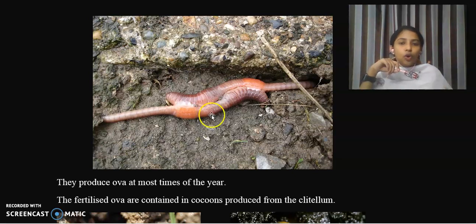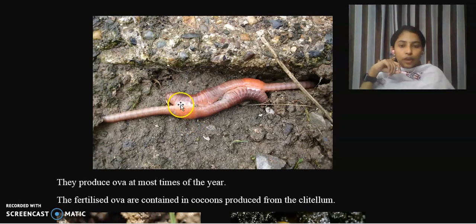Always the earthworms in the clitellar stage undergo cross fertilization, that means they initiate the process of reproduction only during the clitellar stage. Clear? So these are two mature earthworms in their clitellar stage undergoing cross fertilization. Okay, so after cross fertilization, they start producing fertilized ova.